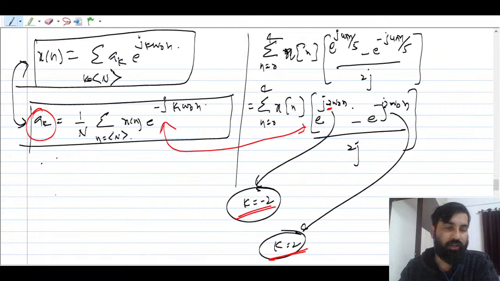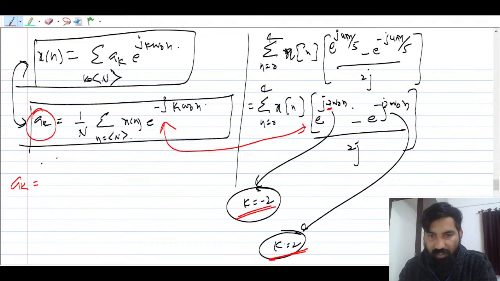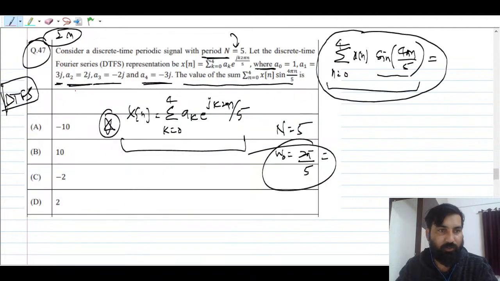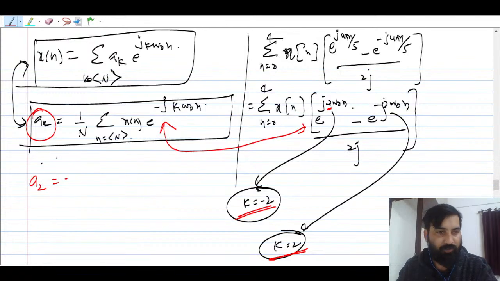Okay, so what you can do here is you can say that AK is going to be what they have given. So just find A2. A2 is nothing but, in the question itself they have mentioned something, right? A2 is nothing but 2j.